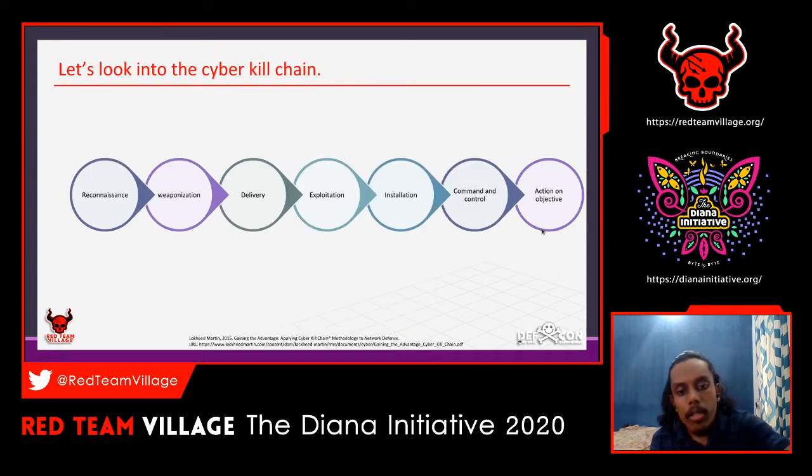Before moving on, let's talk a bit about red teaming. Let's look into the cyber kill chain.